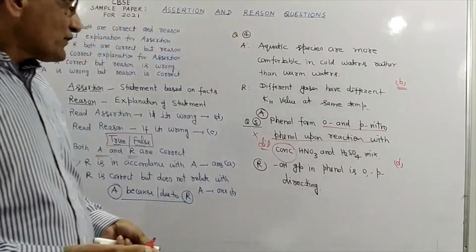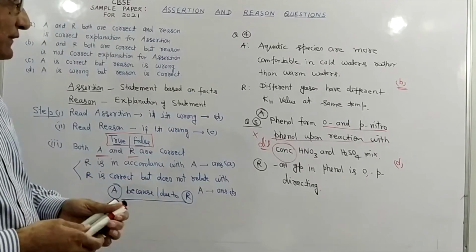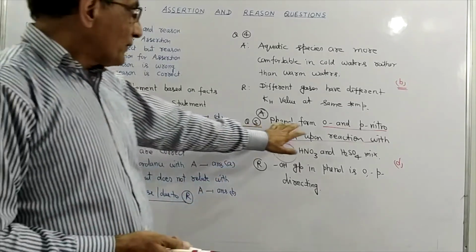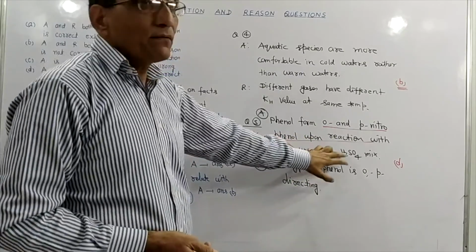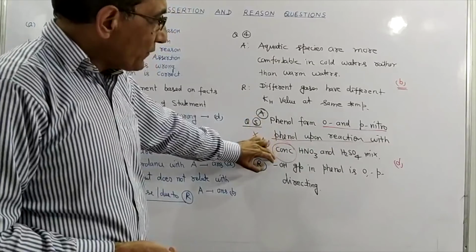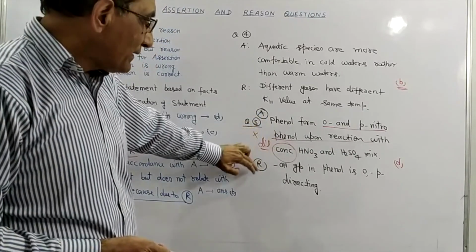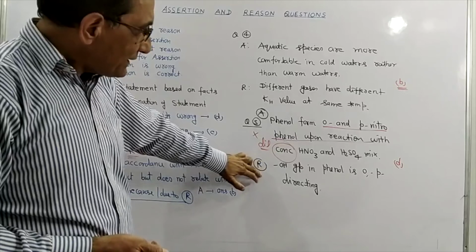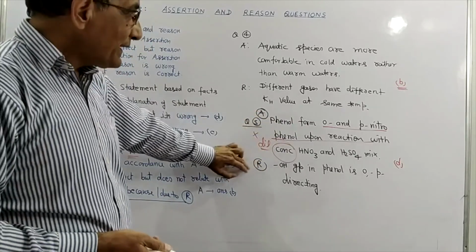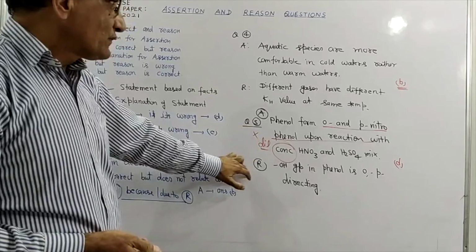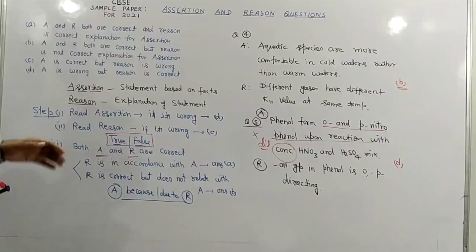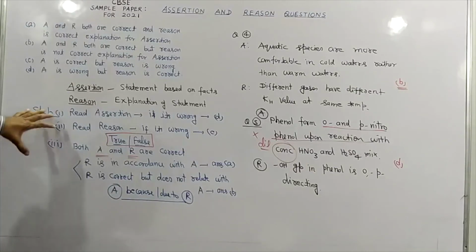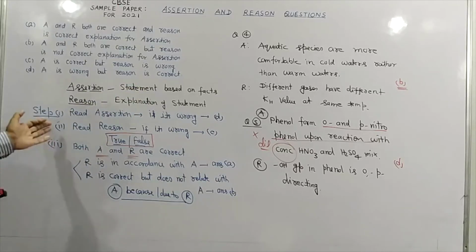And suppose students, if we want to change this question, we can say that phenol forms ortho and para-nitrophenol upon reaction with dilute nitric acid and sulfuric acid. If they are writing dilute, it means assertion is correct, then reason is also correct, and reason explains the assertion. Then in that case, the answer will be A. So you have to observe carefully. You have to follow these steps. If you follow these steps and do some more practice of these type of questions from your syllabus, then there will be no problem in solving these questions.